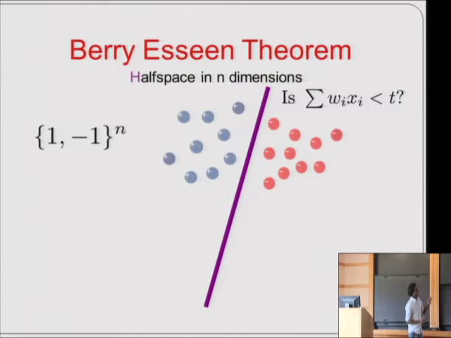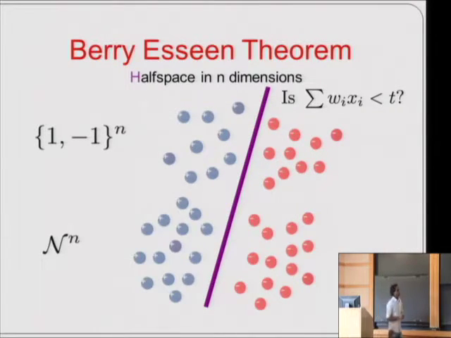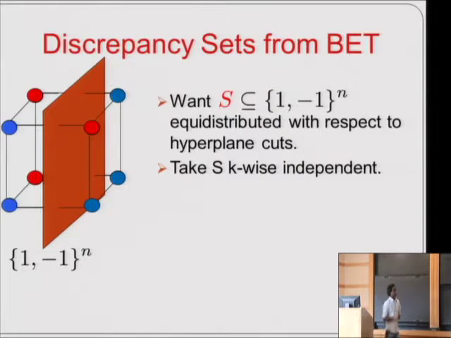it lies on one side of the hyperplane is close to the probability that a random Gaussian vector lies on the same side. And similarly, the pseudorandom Berry-Esseen theorem says that this probability should be the same as the probability that a random plus or minus 1 vector, which is only k-wise independent, lies on the same side. And this is useful in the context of discrepancy because it suggests the following construction for the set S.